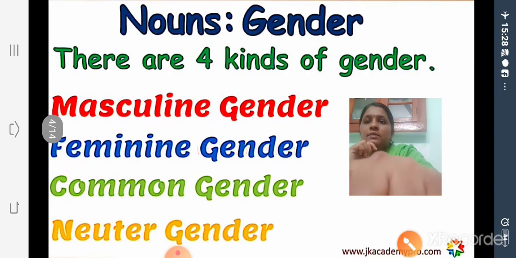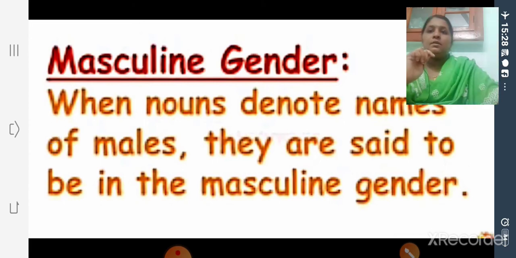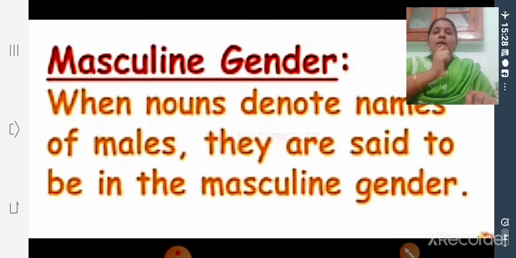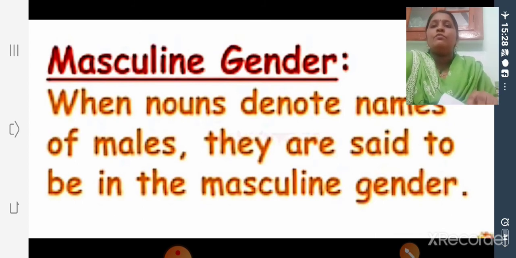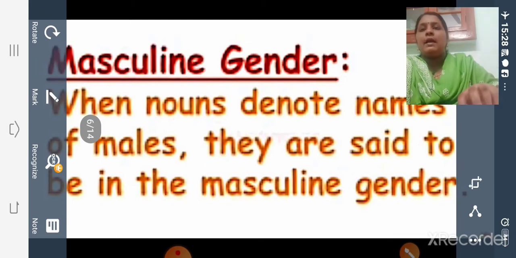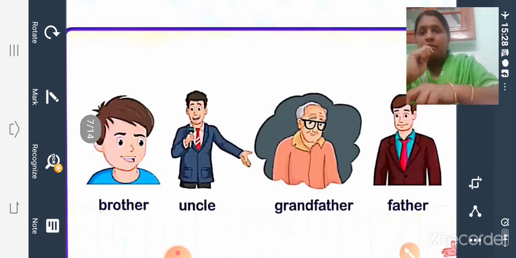So now analyze what is masculine gender. When a noun denotes names of males, they are said to be in the masculine gender. Some examples are given here: brother, uncle, grandfather, father. So all these refer to male gender.